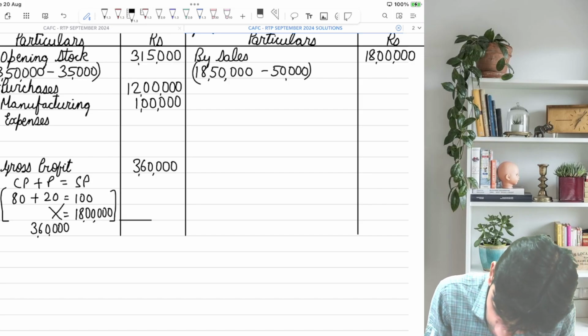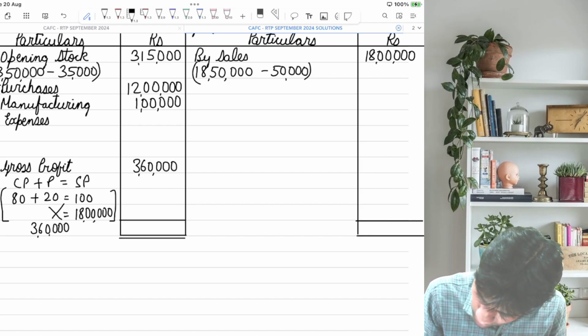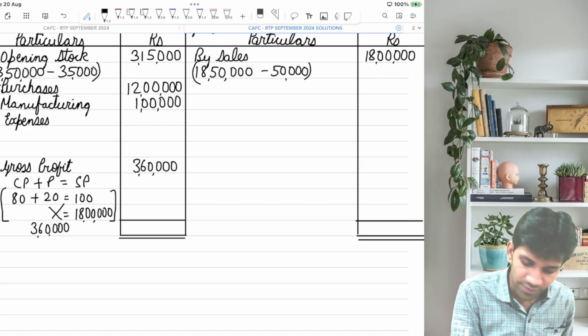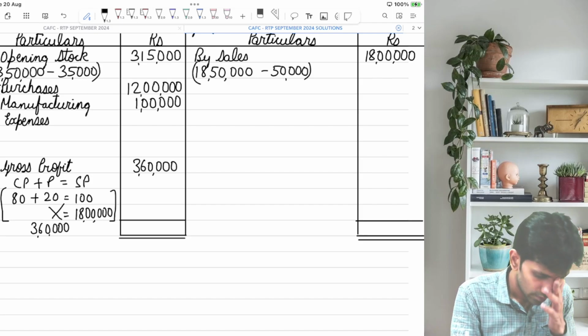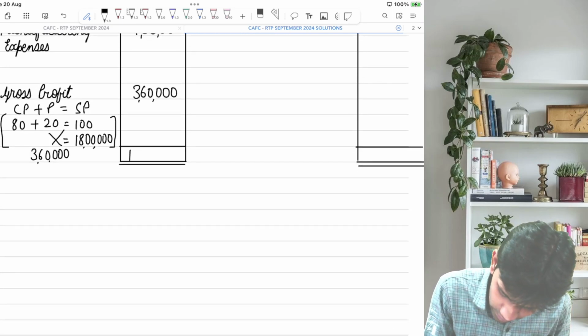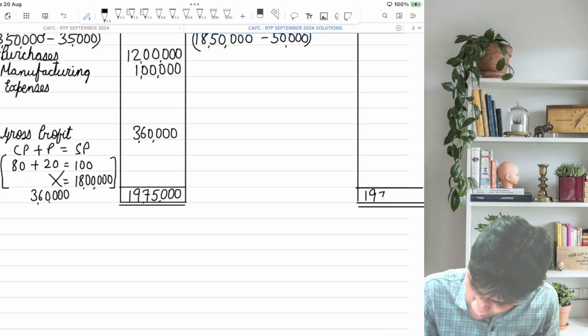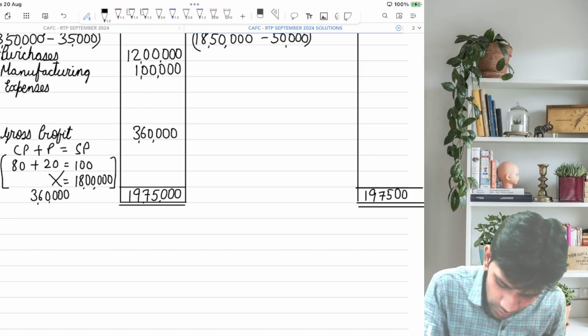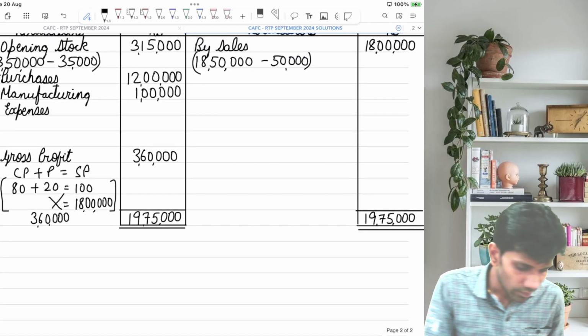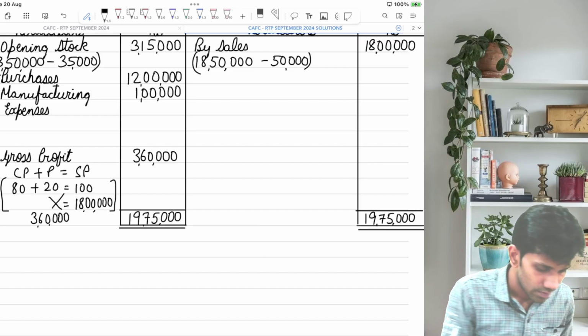Now I'll close this trading account. Do the total. It's 3,15,000 plus 12 lakh plus 1 lakh plus 3,60,000. So this is 19,75,000 total. Minus 18 lakhs, 1,75,000.